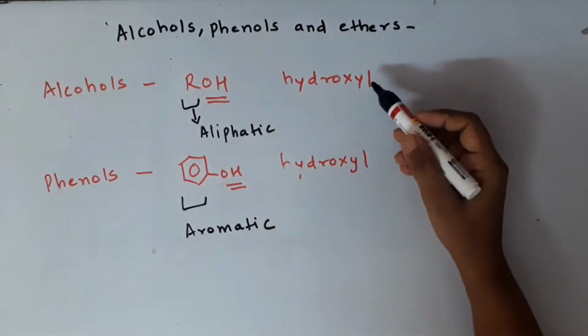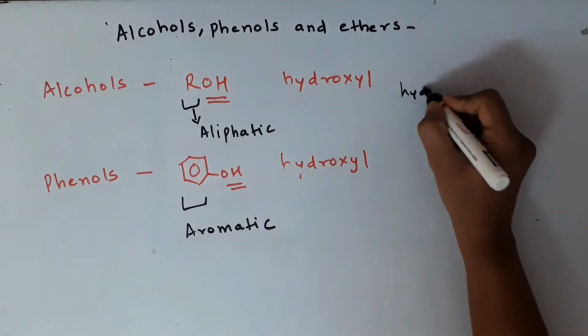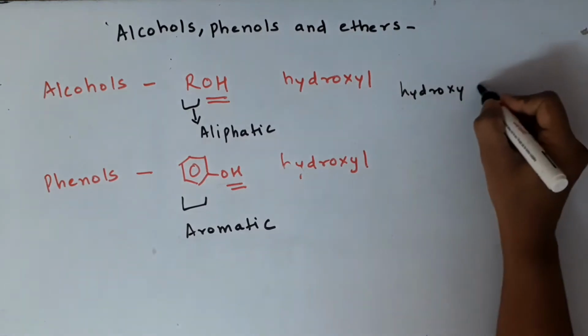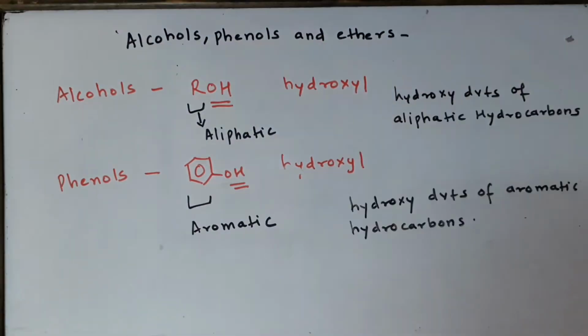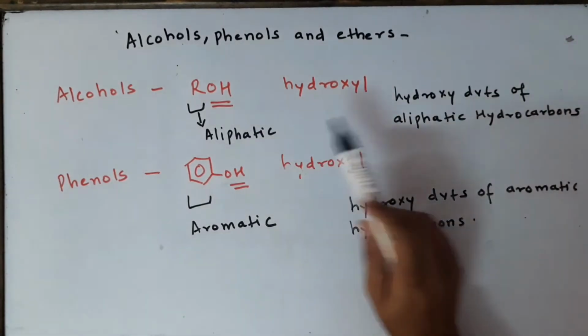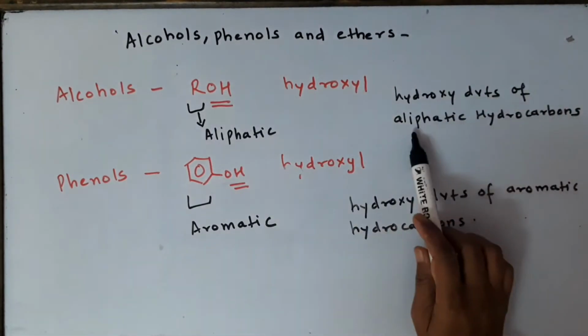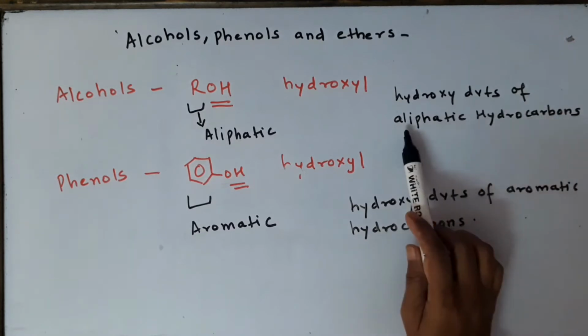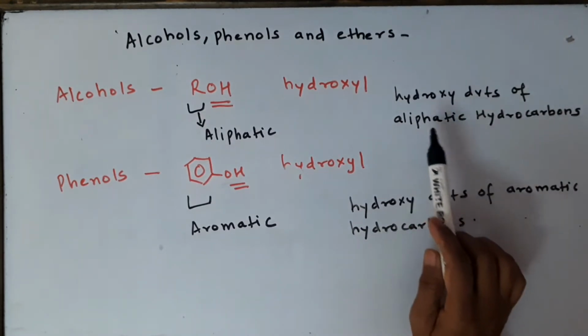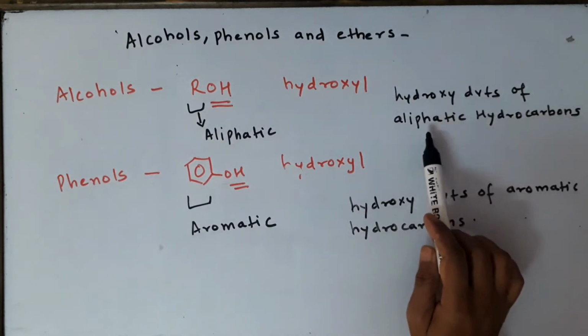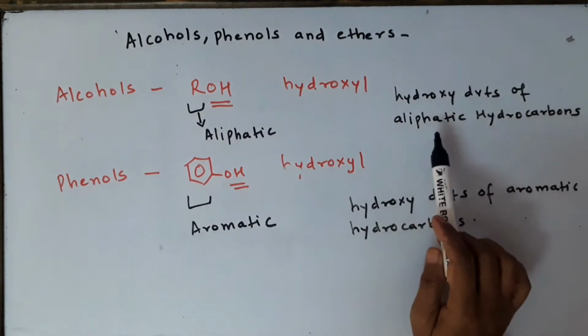So the main point is that alcohols are hydroxy derivatives of aliphatic hydrocarbons. Aliphatic means they have to be straight chain, they have to be non-aromatic, like alkanes, alkenes or alkynes. They can be cyclic also, but they will be non-aromatic.